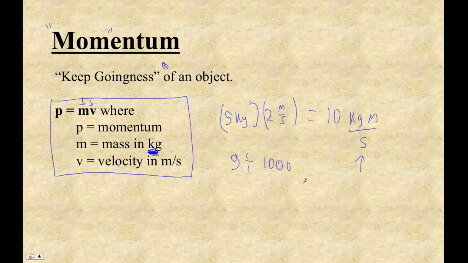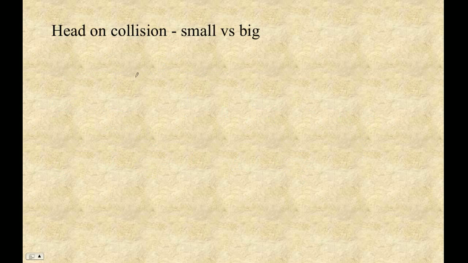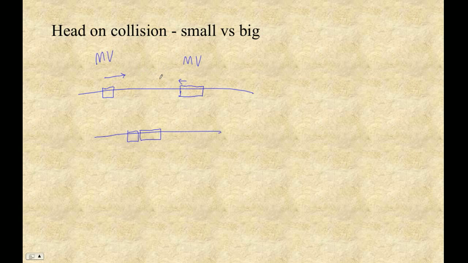So here's the deal. I'm going to take an air track, and I'm going to send a little bitty glider, and it's going to go fast. If that hits a big glider, the big glider can be going slower than this one, and when they collide, it's possible for them to stop dead. If you wanted to know how fast each needs to go, you just calculate their momentum: m times v of this one, m times v of this one. If they're equal and opposite, then they're going to stop.